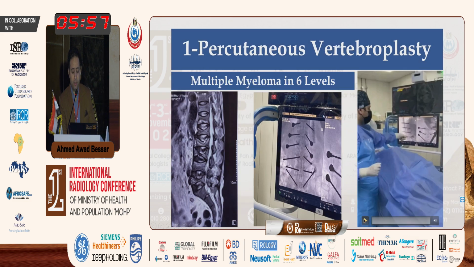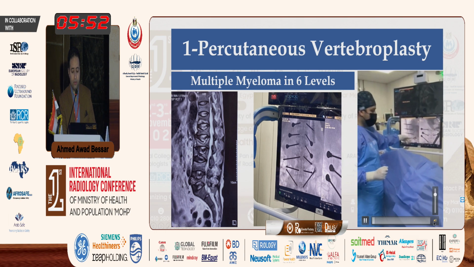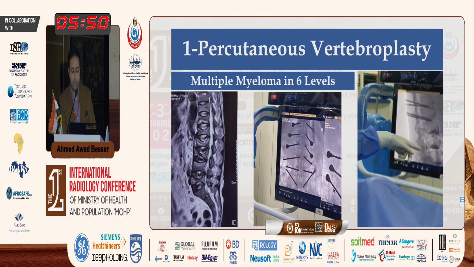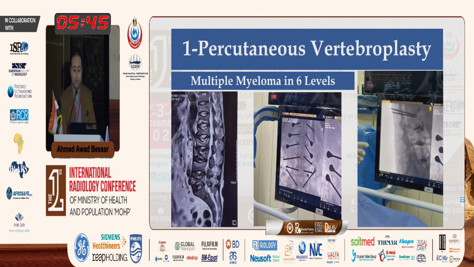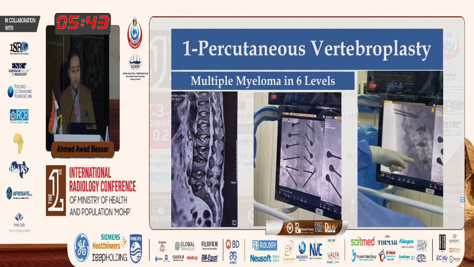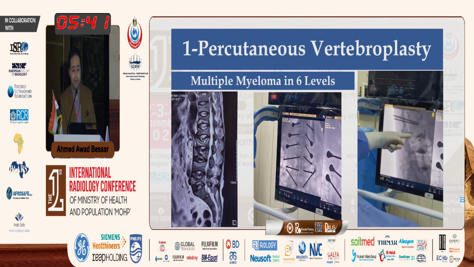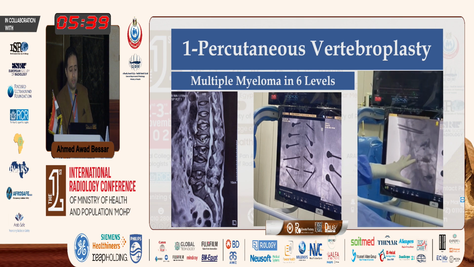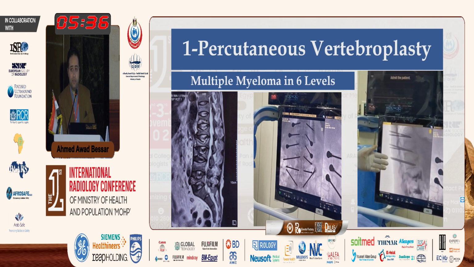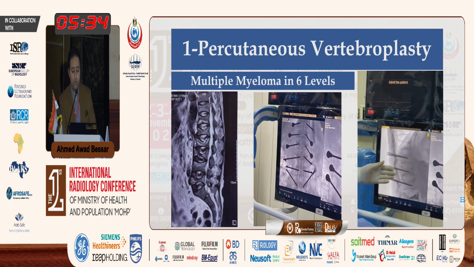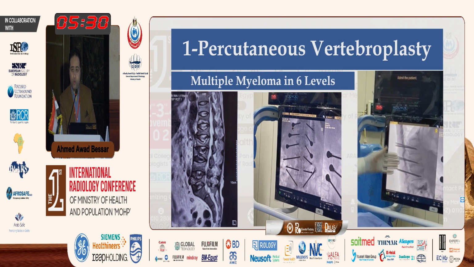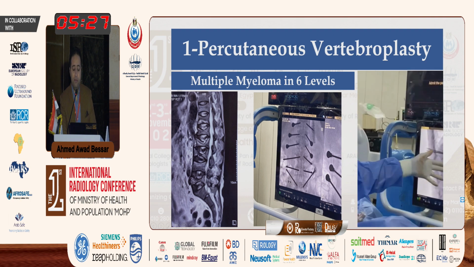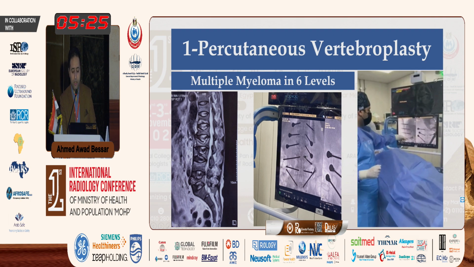And in this technique, we can explain the vertebroplasty at six levels at the same setting. You can see this is a multiple myeloma patient. The vertebral bodies are destroyed, all lumbar bodies are destroyed, and the last dorsal vertebral body is also destroyed. We performed vertebroplasty in these levels. We injected the cement in stage 1, and in stage 2 we injected the cement inside the last three lesions.